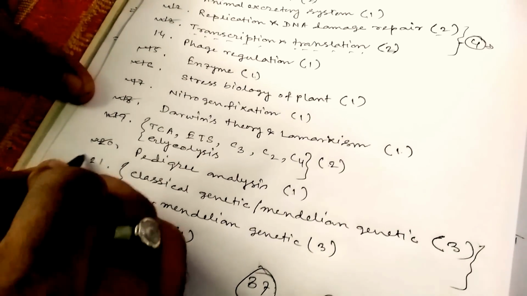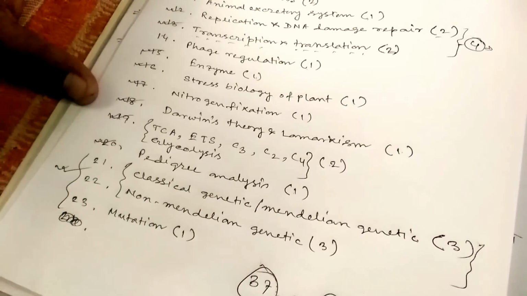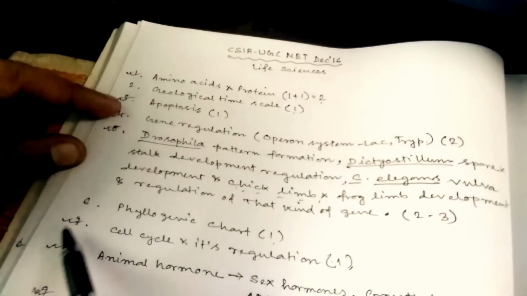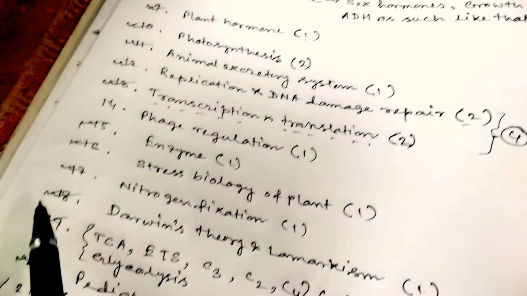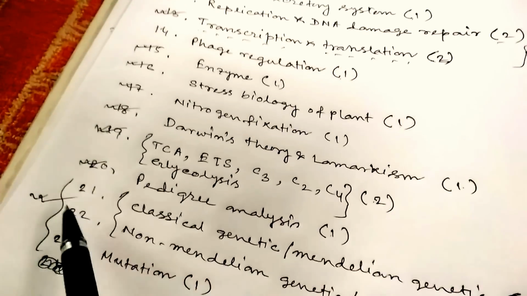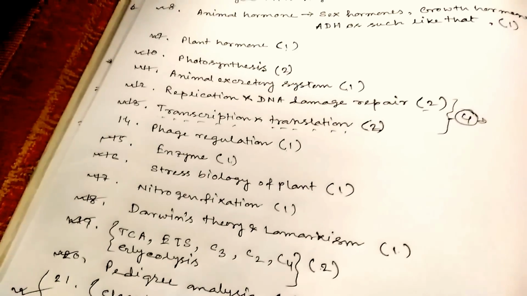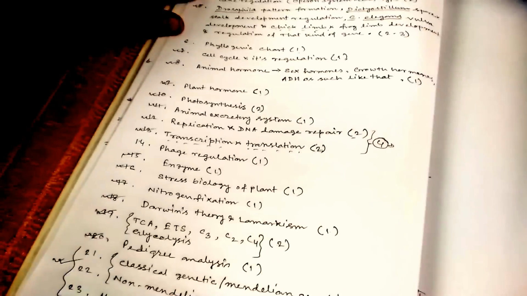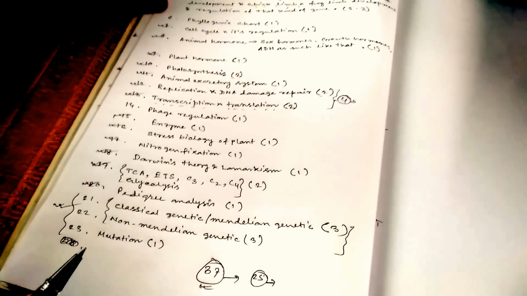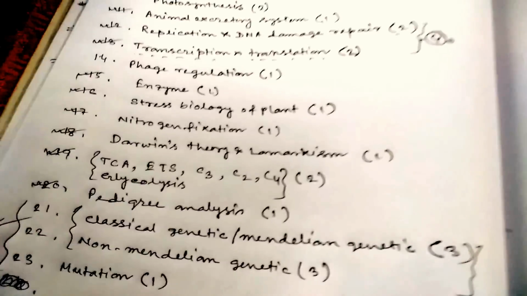Okay, and these also are important. So total 1, 2, 3, up to 20 topics you have to prepare very carefully, and you can go for the CSIR UGC NET.